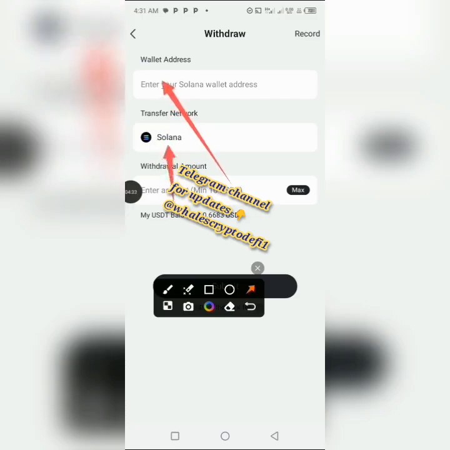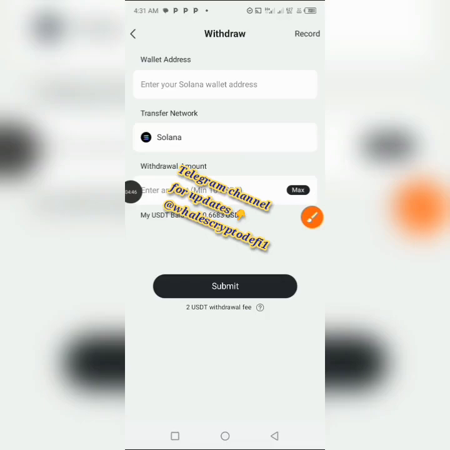The transfer network that it will be sending to is Solana, and then you click on the minimum withdrawal, or the amount of withdrawal that you're going to be sending, and then you click on submit right here, and the tokens will be sent directly into your Trust wallet, where you can go and swap your Solana to any tokens that you want to be sending to. All right, that's how it works.